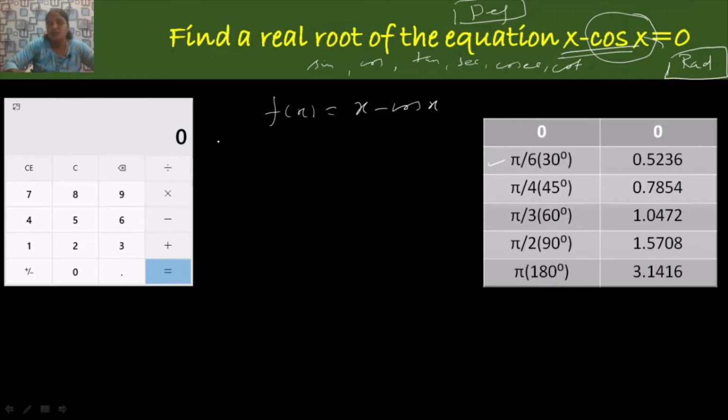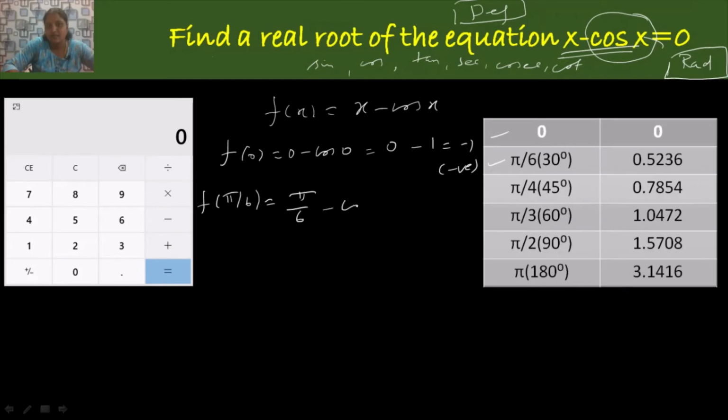So if you substitute first for 0, let me start with 0 as usual. So f of 0 is 0 minus cos 0. So the cosine value of 0 is 1, so that is minus 1. This is negative, isn't it? Next we substitute the value of x by pi by 6. So if you substitute the value of x by pi by 6, that is pi by 6 minus cosine pi by 6.